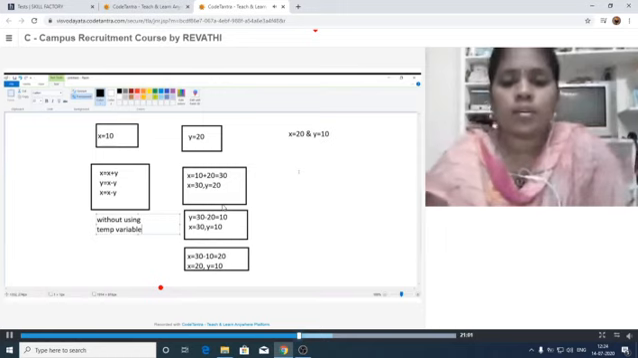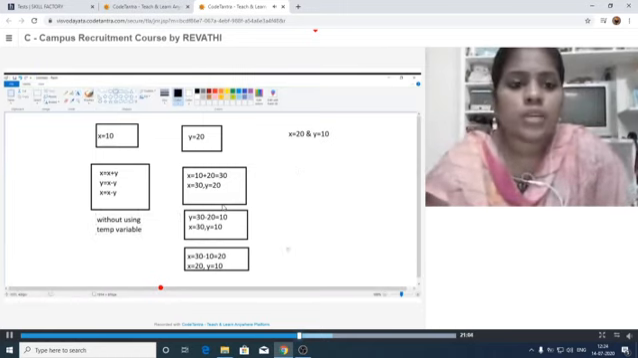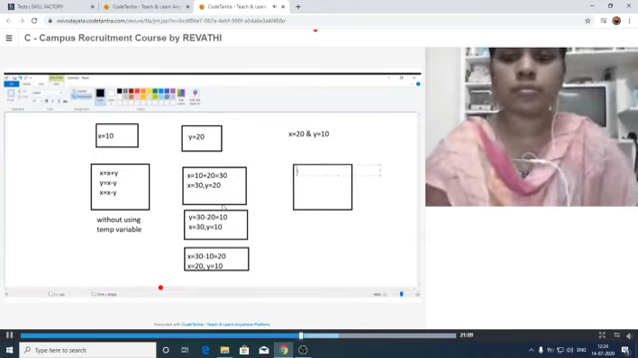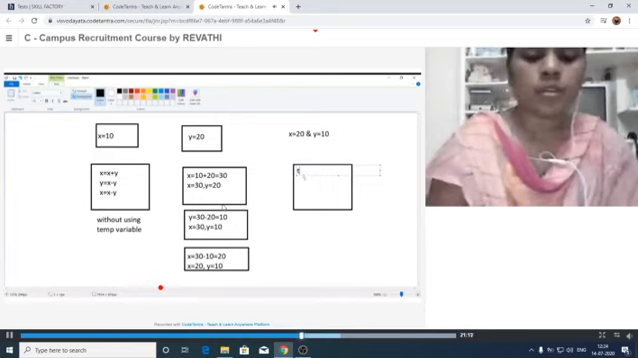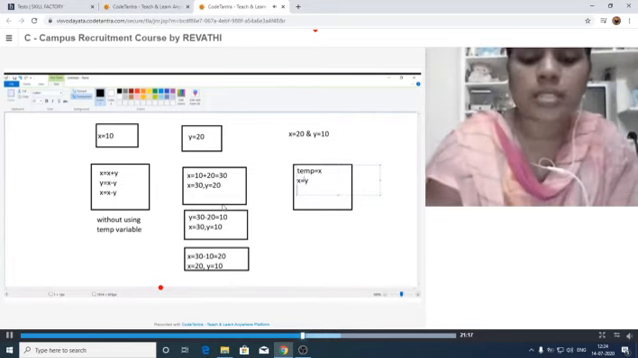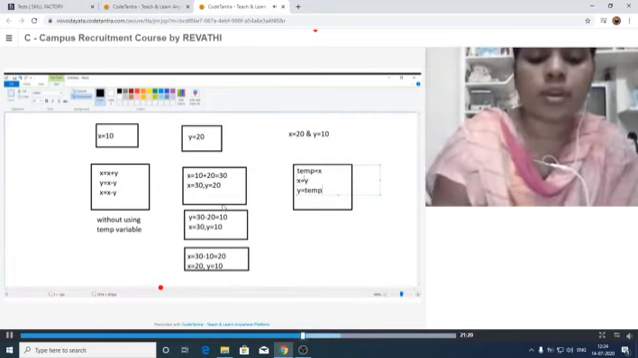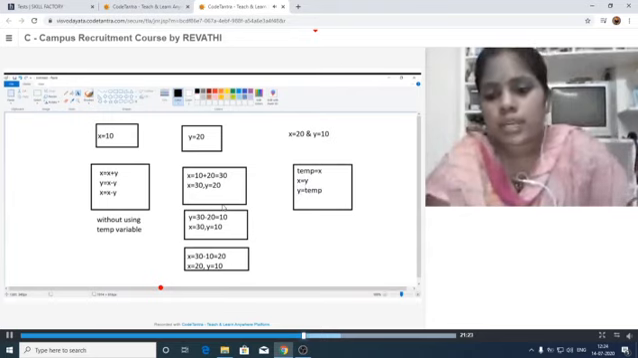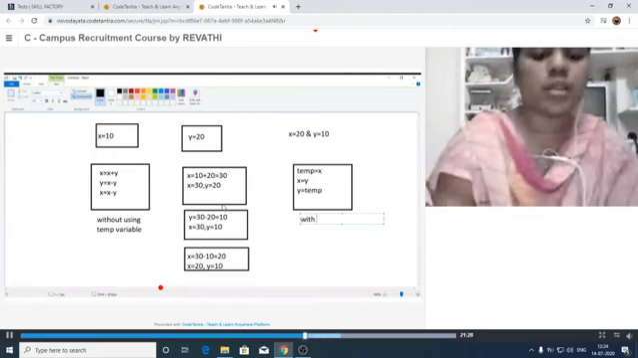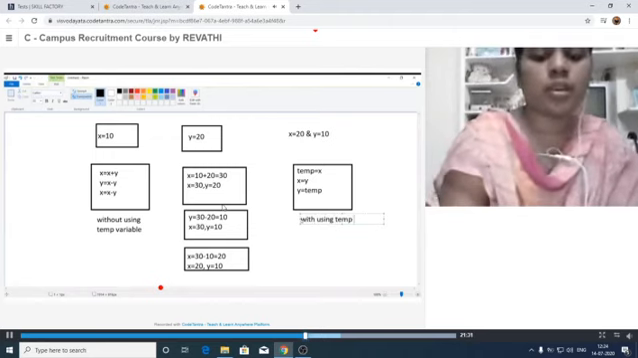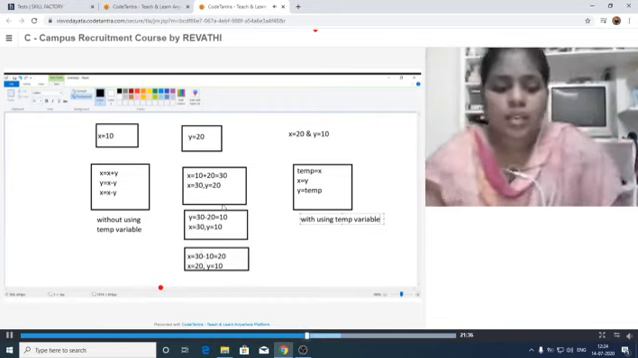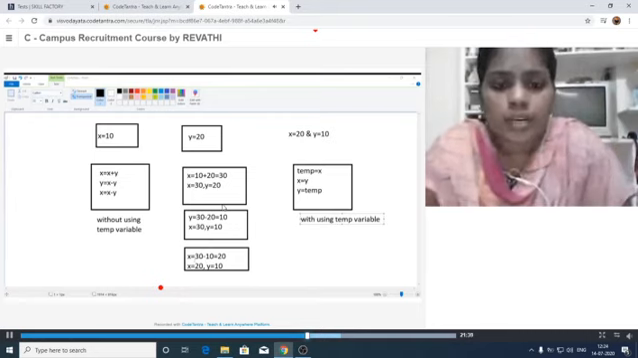So just I am showing with using temp variable, we have to work out on that one. So I am taking the temp variable: temp is equal to x, x is equal to y, y is equal to temp. So these are the three statements that can be used with using temp variable. Okay, it is the logic with using temp variable. This is the logic that has to be followed. Let us write the program.